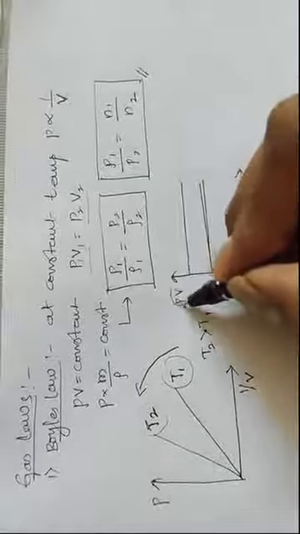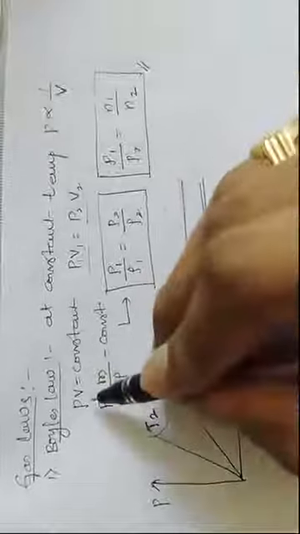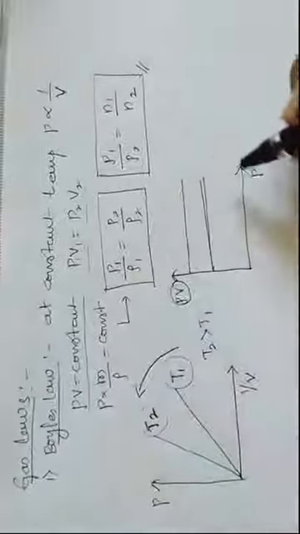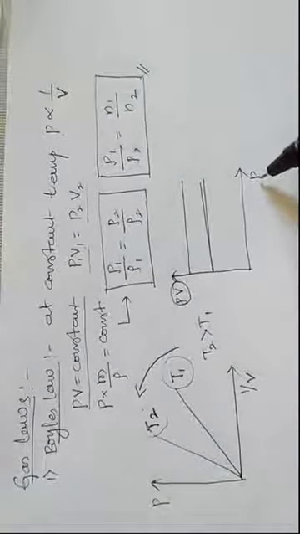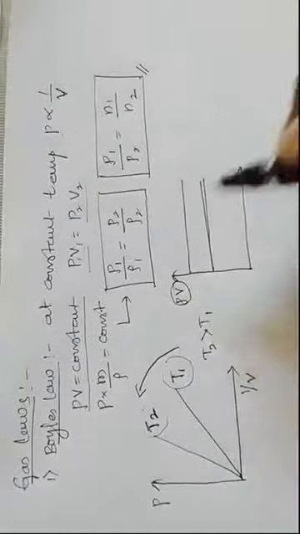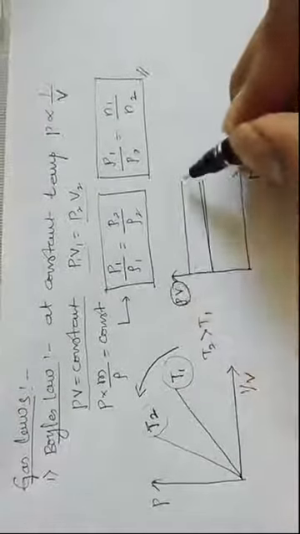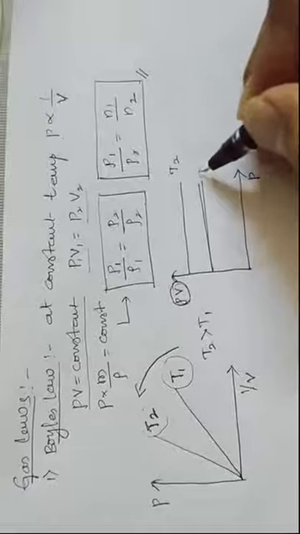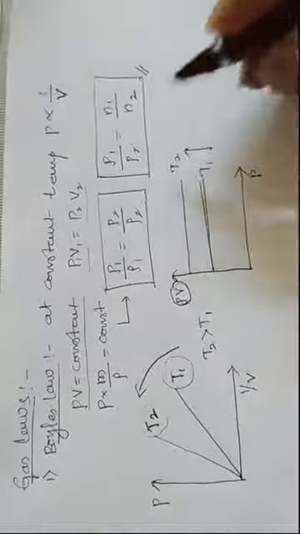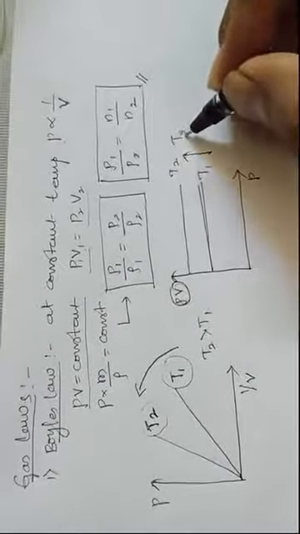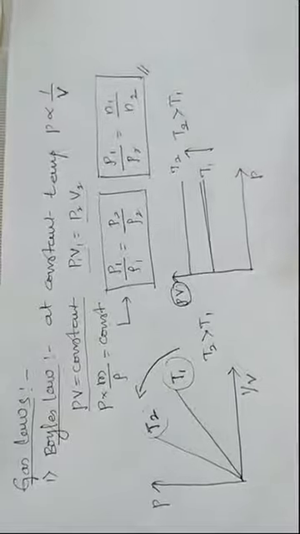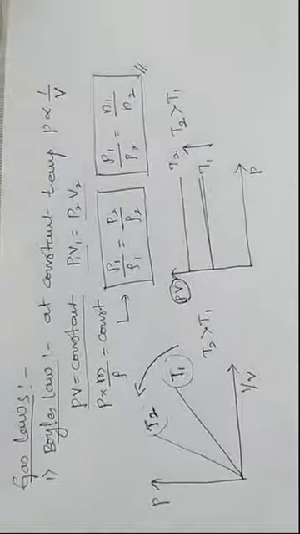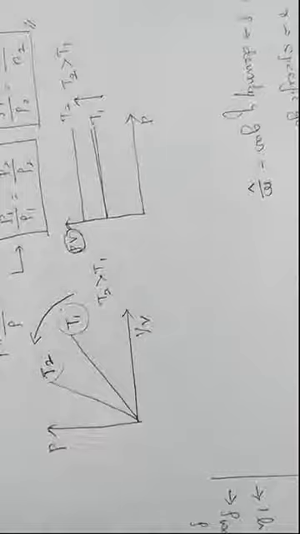Because the product of PV always remains constant. Whether you take volume or pressure, this product remains the same. Now if it is T2 and T1, and they ask which temperature is greater, T2 is greater than T1.